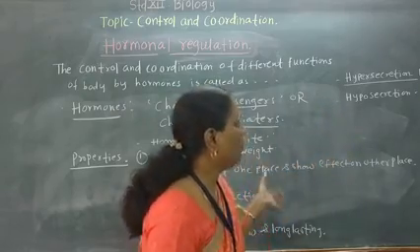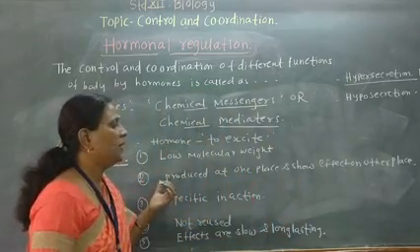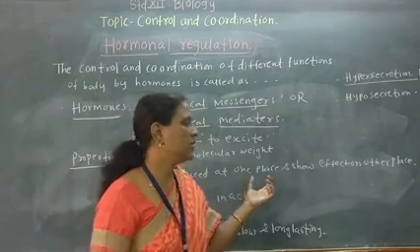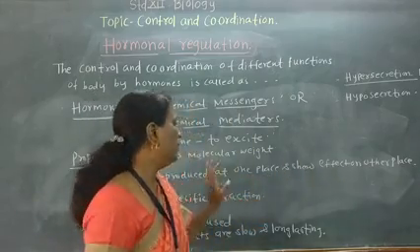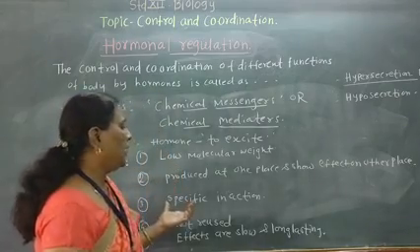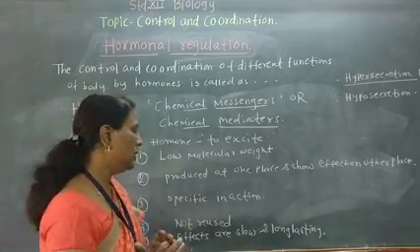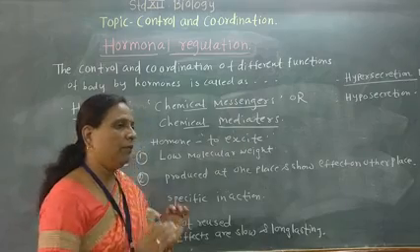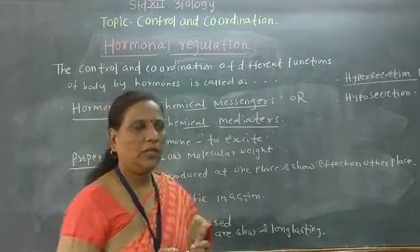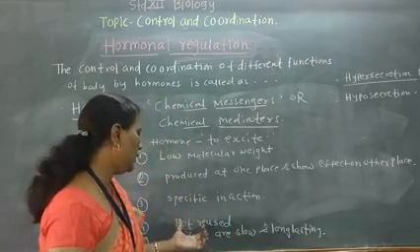So such hormones, see again the properties: they are produced at one place and show their effects at another place. They have low molecular weight. Their action is specific, so they act on specific target organs. Once they are used, they are destroyed by the target organs. They are not reused again.